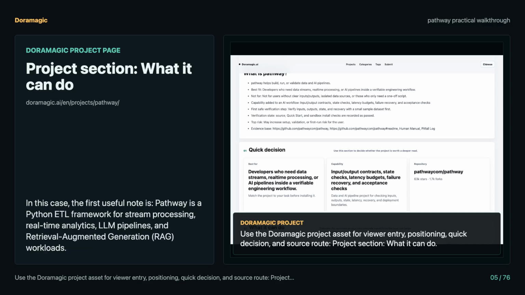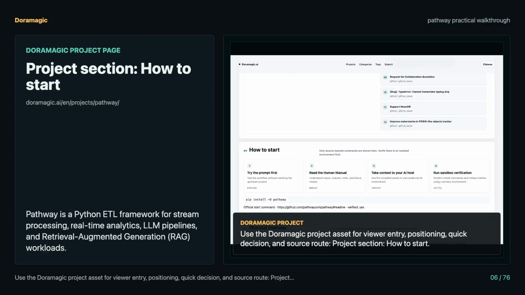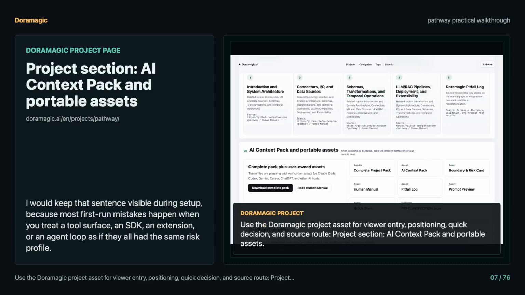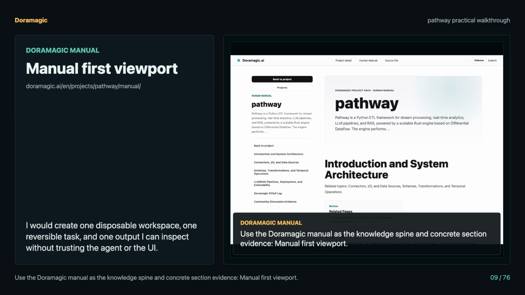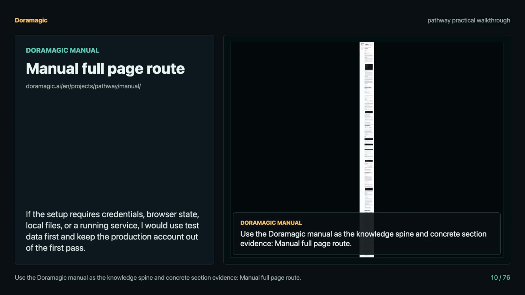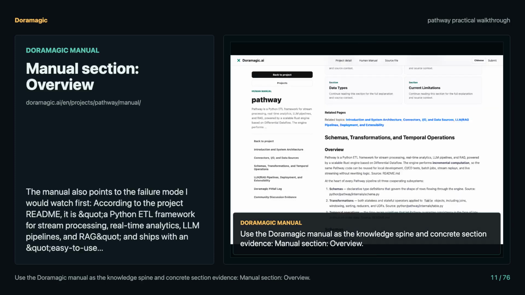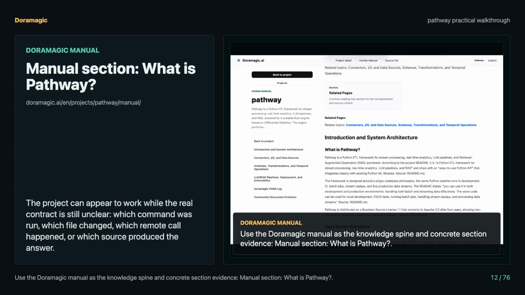That is the practical Doramagic reading of this project. The manual gives a better spine than a launch post because it forces a slower question: where does Pathway actually enter a workflow? In this case, the first useful note is, Pathway is a Python ETL framework for stream processing, real-time analytics, LLM pipelines, and Retrieval-Augmented Generation, RAG, workloads. The second note is the boundary.